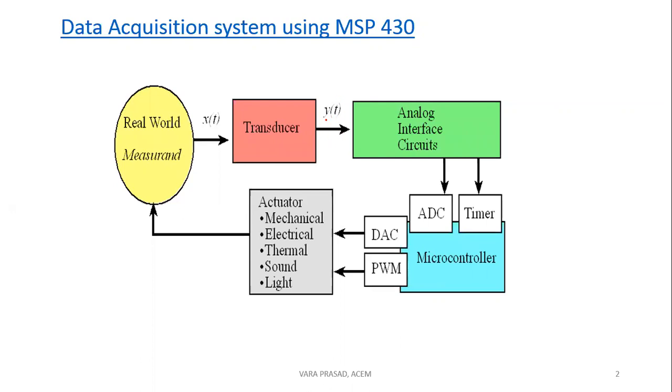A transducer converts a physical quantity into an electrical signal. This electrical signal is an analog signal.